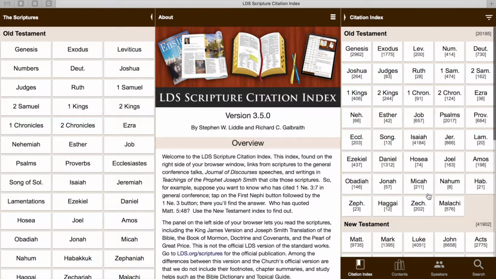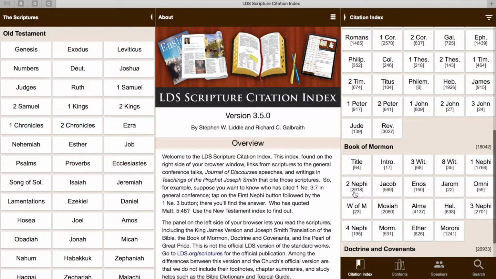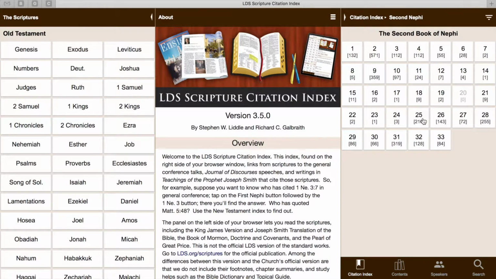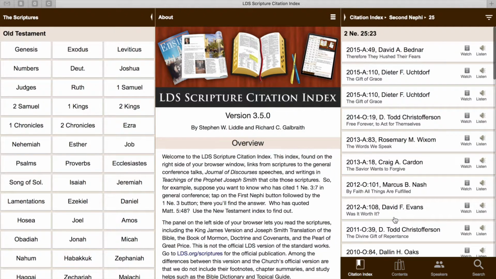So, say that you just came across the verse in 2 Nephi that talks about, by grace we're saved after all we can do, and you're just curious what has been said about that verse. So let's go there. It's in 2 Nephi, which you see has been cited almost 3,000 times. So it's in 2 Nephi 25, verse 23, which has been cited 50 times.